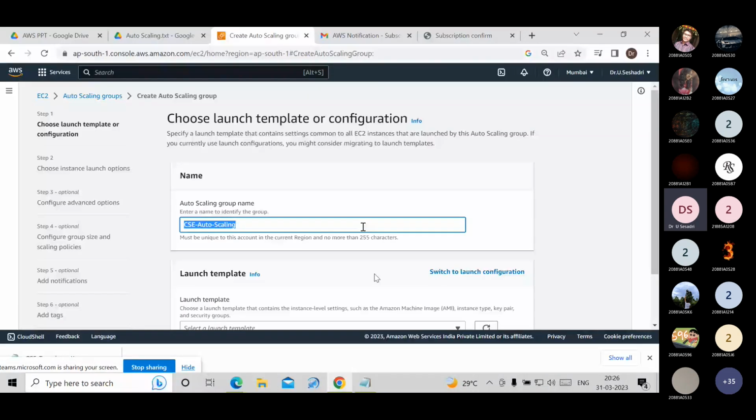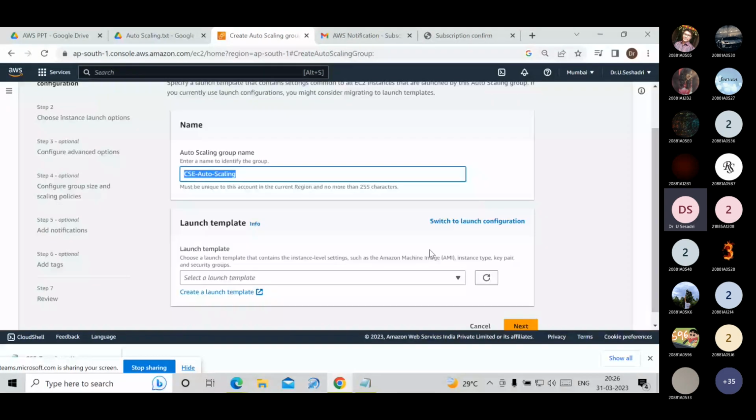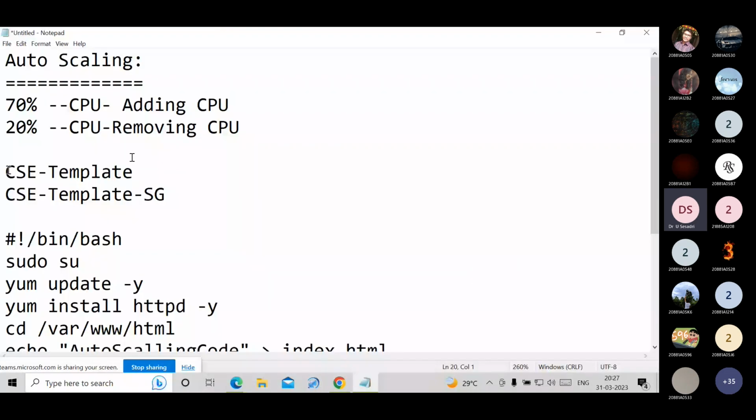Now, launch template. We are launching the instances from the template, or we can switch to launch configuration. If we switch to launch configuration, we are not launching the instances. That service is outdated from AWS, outdated on December 31st, 2020. That's why I am using the launch template option only. Which template am I creating? CSC template I am creating.